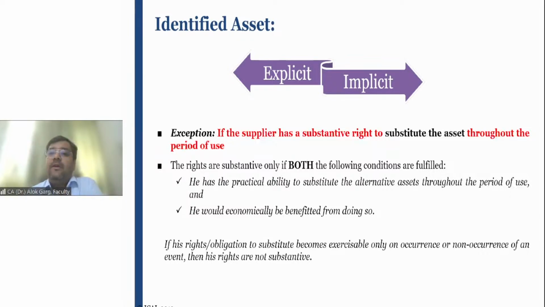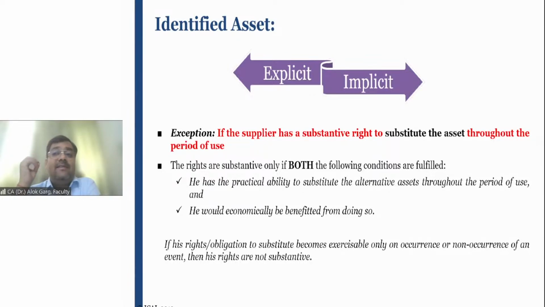For example, the lessor was having a building, and the lessor has given this building to a school, and the lessor has renovated or reconstructed this entire building for a particular school. In this case, the lessor has only one building, and this building was specifically constructed, renovated, or reconstructed for use by a particular school, right? And hence, although it is not explicitly mentioned in the contract, it is implicit that this will be an identified asset, right? Is that clear?